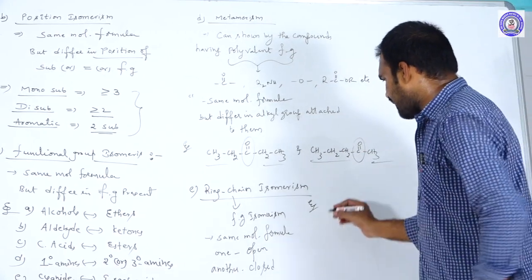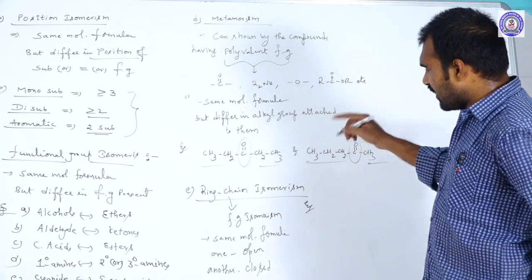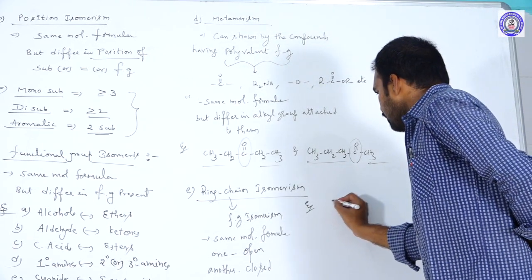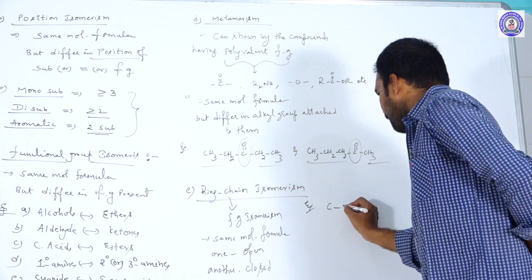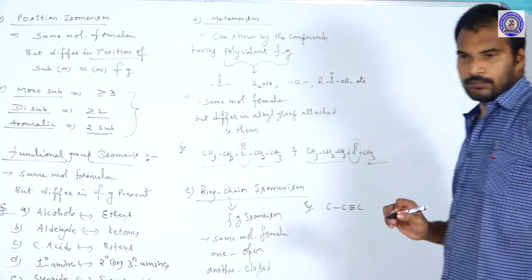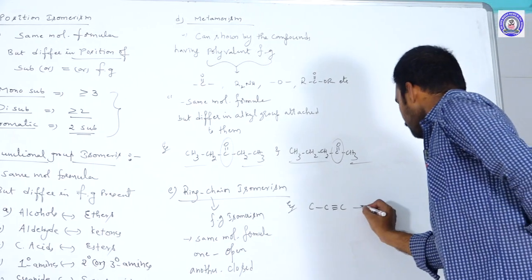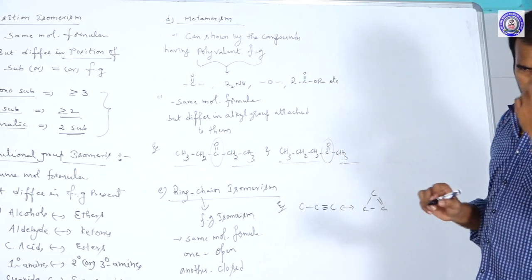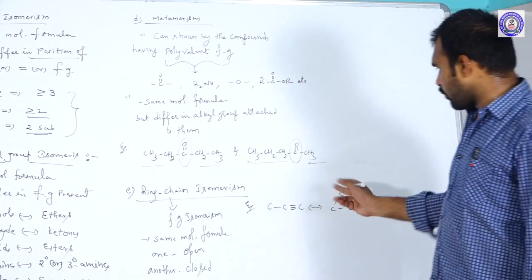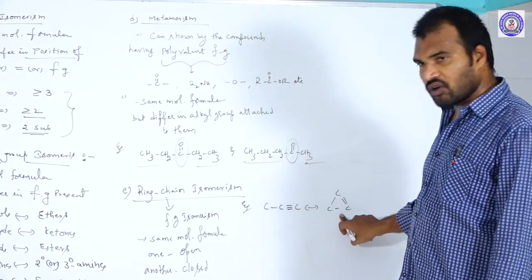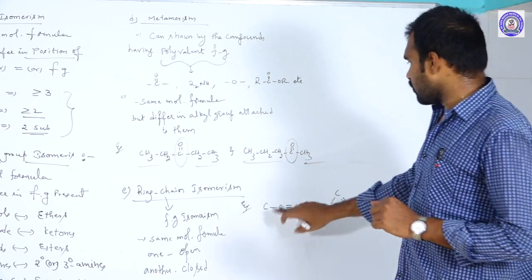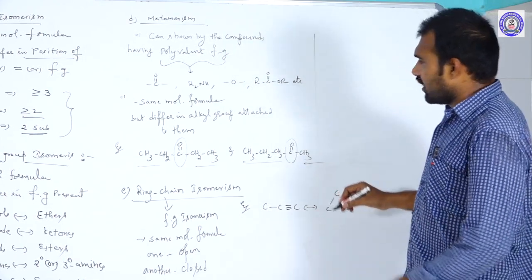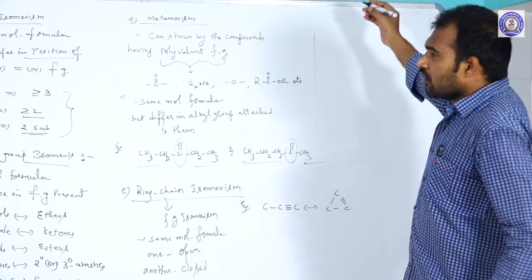Best example. Here I am giving one ring chain example. You take propyne. It is isomeric to cyclopropene. Okay, they both are what? This is open chain and this is what? Closed chain. So this is what? Ring chain isomerism. Okay, this is the fifth category.